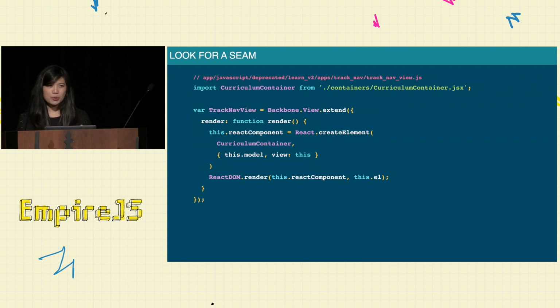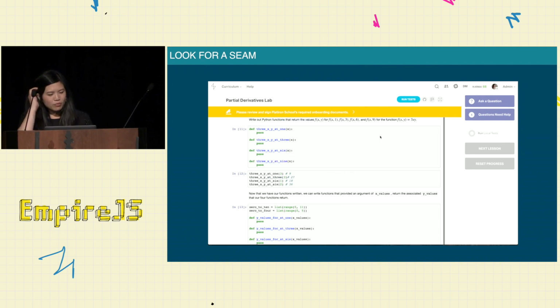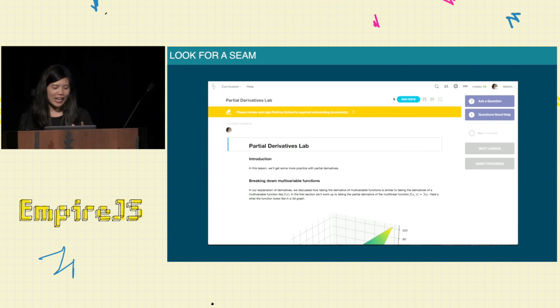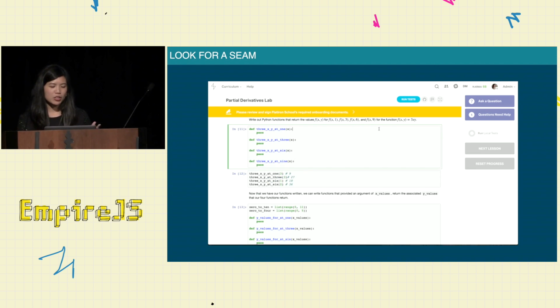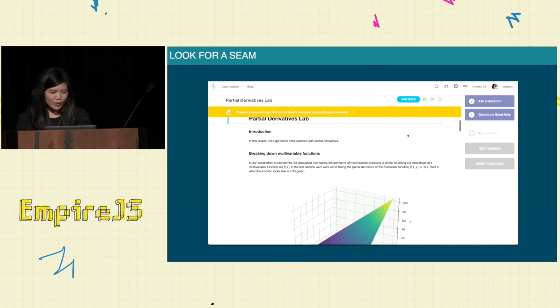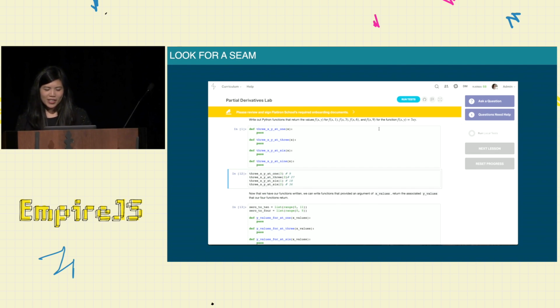So a good opportunity to explore another way to do this was when we had to introduce Jupyter Notebooks into Learn. This happened earlier this year, and what we're looking at is a Jupyter Notebook rendered through React, and it's really cool. But anyway, there are some parts here where we encounter the same difficulties where we're still trying to make two old systems communicate together. So what I want to focus on here is actually that blue run test button. It looks small and innocuous, but a lot of stuff is actually happening there.